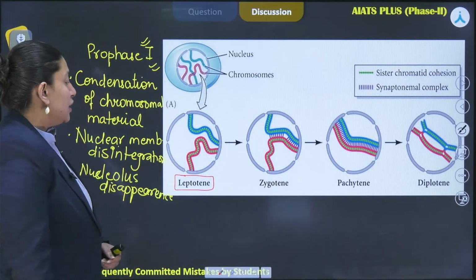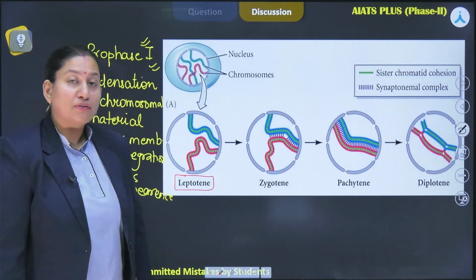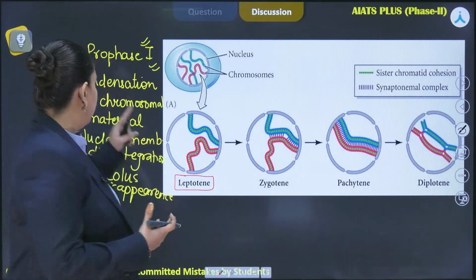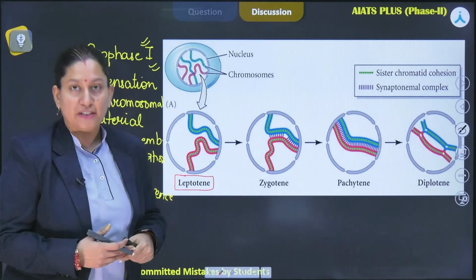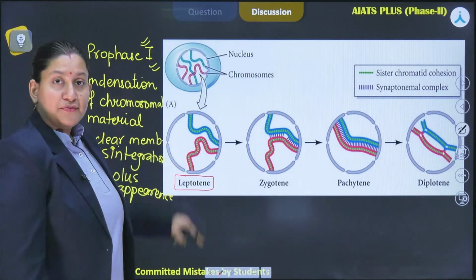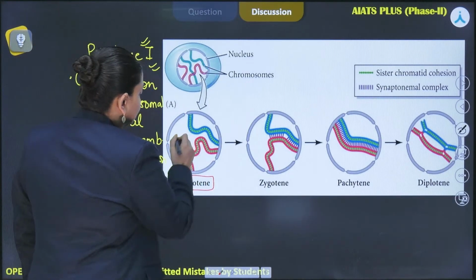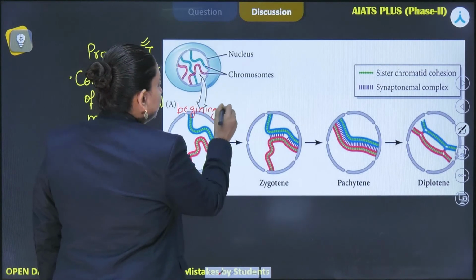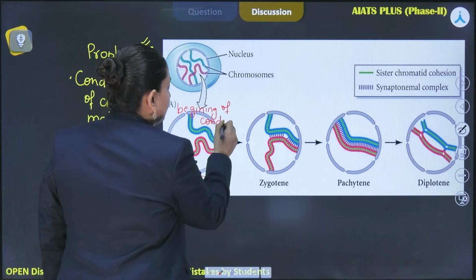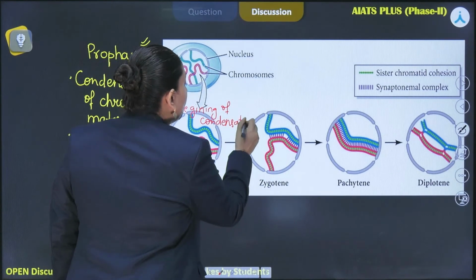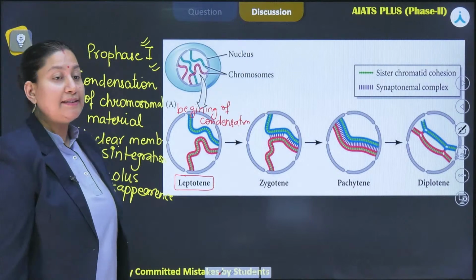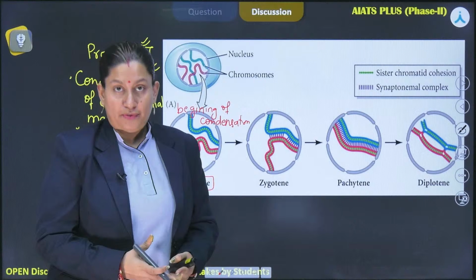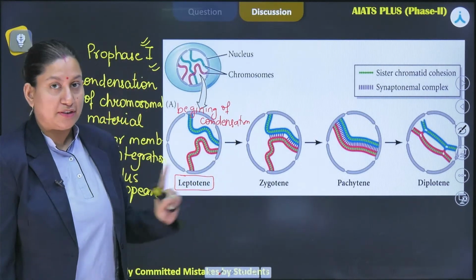All right, so we'll start again with leptotene. Leptotene being the first phase, it will start showing the characteristic event, that is condensation of chromosomal material. In this phase, it begins. One important thing to focus on here is that it's not going to end here. It will continue throughout the prophase. It just begins in this particular phase.